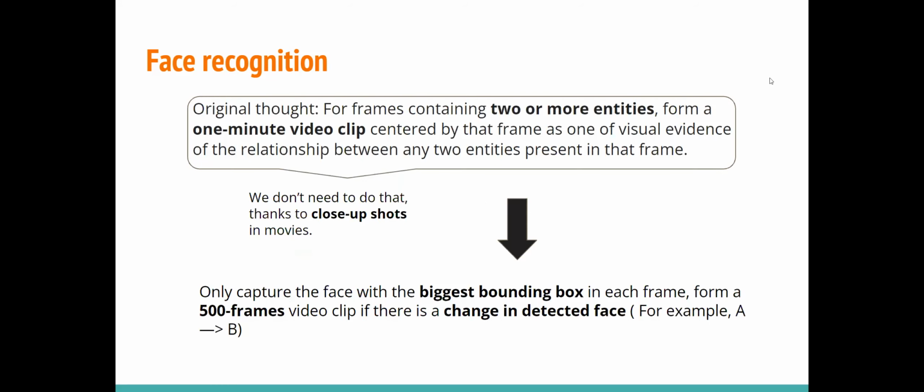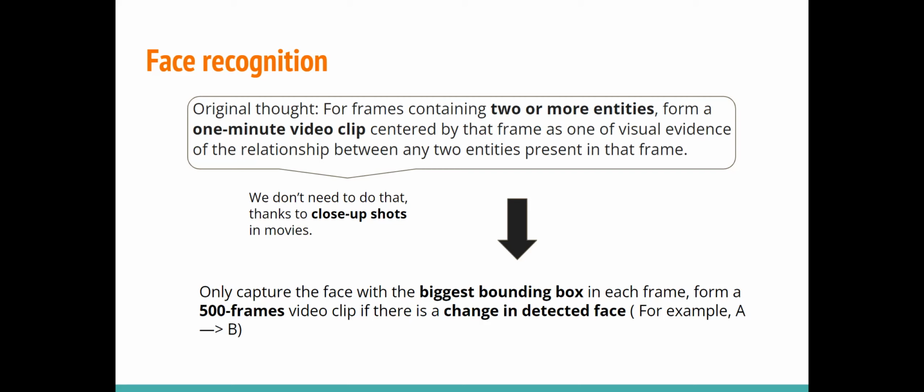Next slide, please. Our original thought was that for frames containing two or more entities, we could form a 1 minute video clip centered on that frame as visual evidence of the relationships between any entities present in that frame. Now we don't need to do that because of the close-up shots that are commonly used in movies.